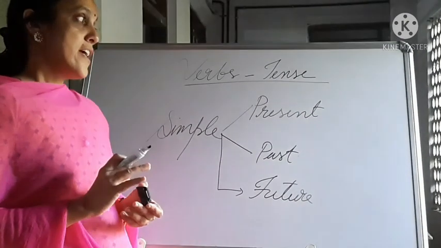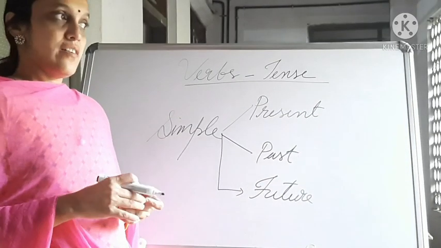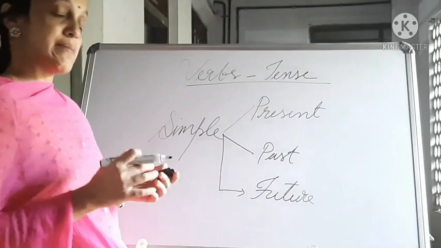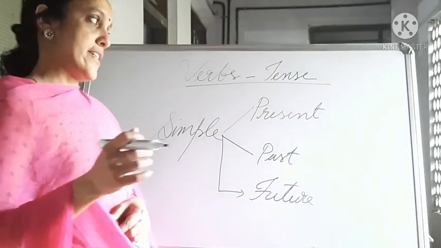Now let's see the rule of using simple present tense. How can we say it as simple present tense?